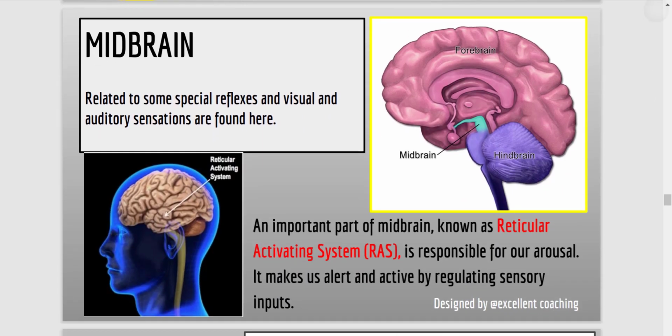Next is the midbrain. The midbrain consists of the reticular activating system, which is responsible for your arousal. So whenever you are getting alert by an emergency situation, or you are getting alert by somebody calling your name, or you are getting aroused after listening to some news, that particular arousal is controlled by the reticular activating system, which is present in the midbrain. It makes us alert and active by regulating sensory inputs.